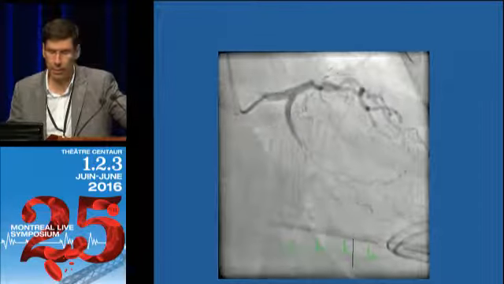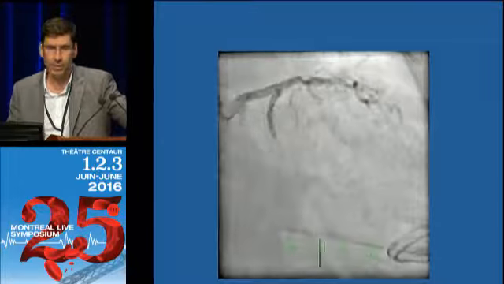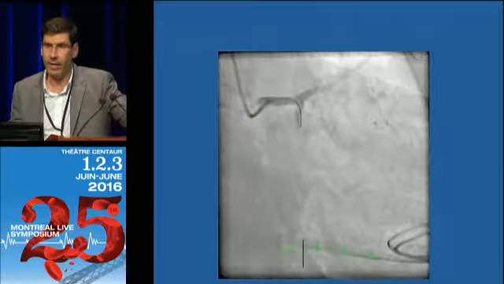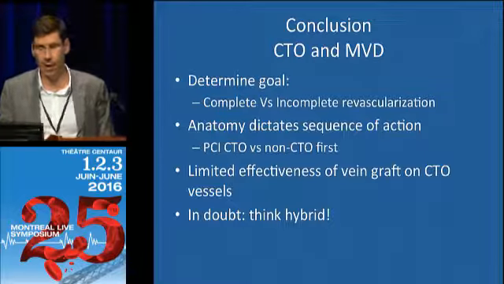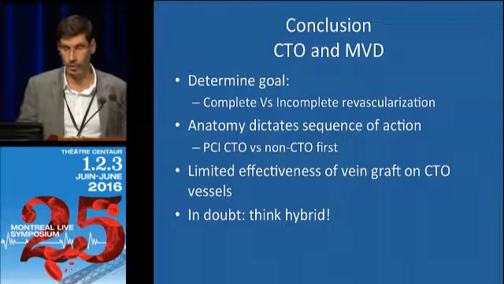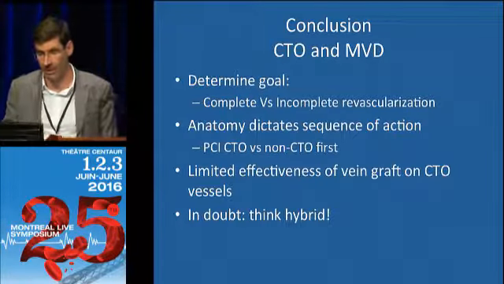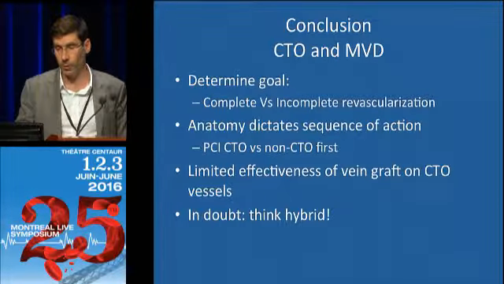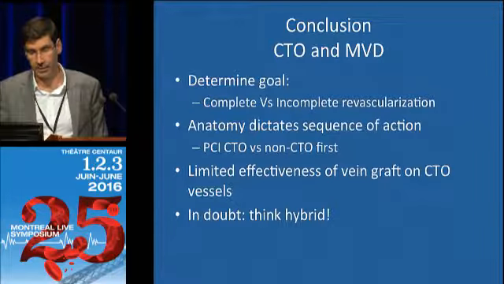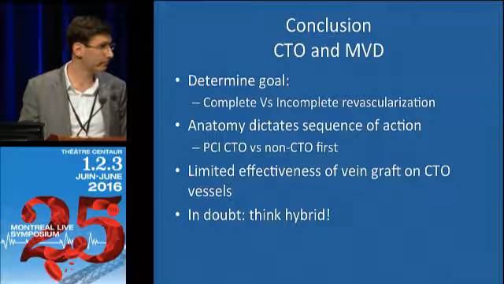So this is basically an example of a successful hybrid LIMA to the LAD, robotic, DES to the other vessel, and no vein was utilized. So in conclusion, CTO and multi-vessel disease, first, you need to determine your goal. Is the goal complete revascularization, or is incomplete revascularization acceptable? And then anatomy dictates the sequence of action, whether you will start with the CTO PCI or the non-CTO PCI. And remember, there's limited effectiveness of vein graft to treat CTO, and in doubt, think hybrid. That's it.